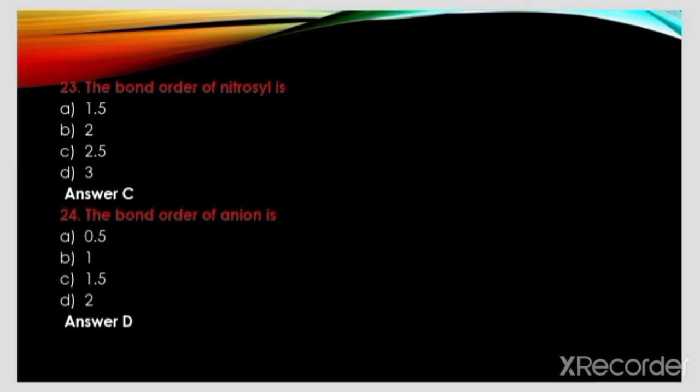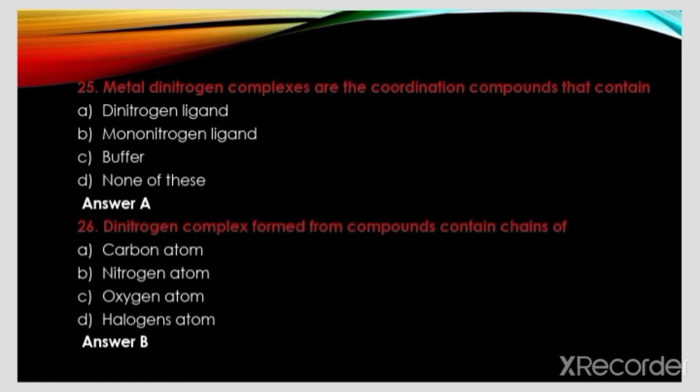The bond order of nitrosyl is 1.5, 2.5, 3. The answer is C. 2.5. The bond order of the anion is 0.5, 1, 1.5 and 2. The answer is D. 2. Metal dinitrogen complexes are coordination compounds that contain dinitrogen ligands, mononitrogen ligands, buffer, none of these. The answer is A. Dinitrogen ligands.